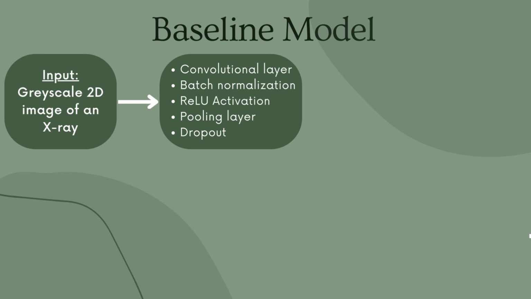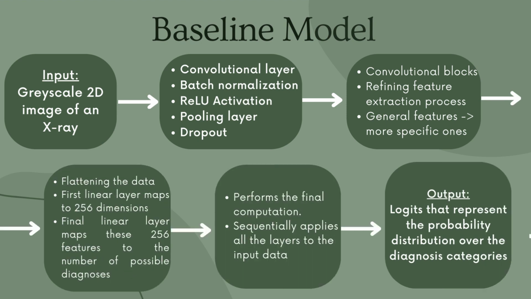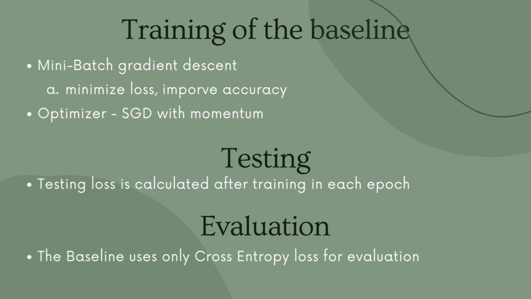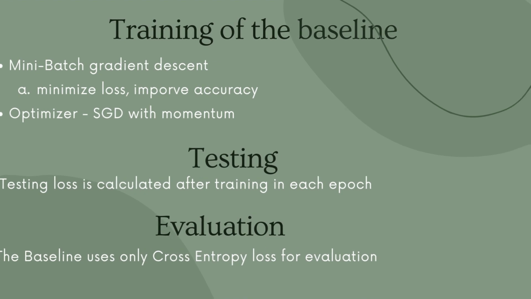These blocks include layers for feature detection, batch normalization, ReLU activation, pooling, and dropout to prevent overfitting. After refining features, data moves through fully connected layers for interpreting features and outputting diagnosis predictions. Training uses mini-batch gradient descent to minimize loss and improve accuracy. The evaluation is done by employing cross-entropy loss and calculation of the testing loss after training in each epoch.